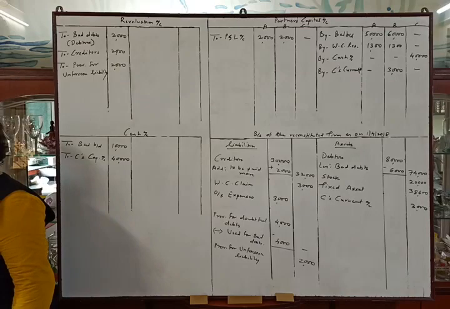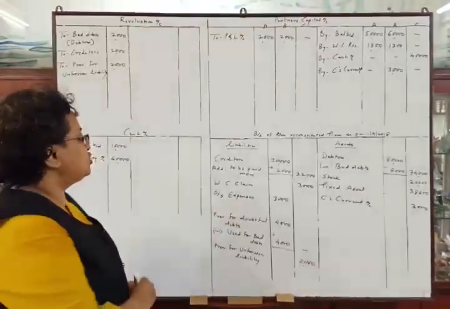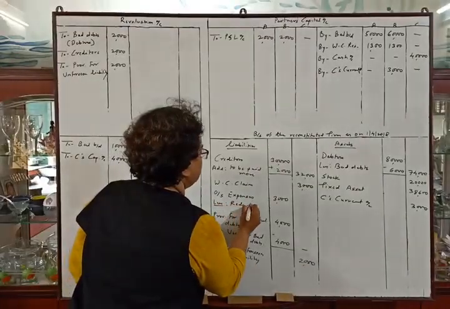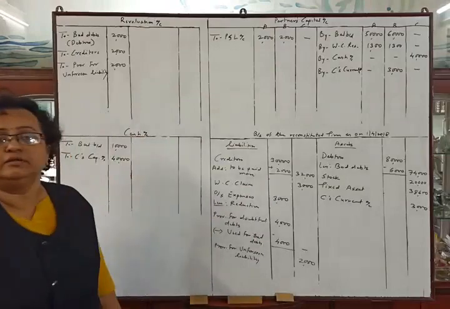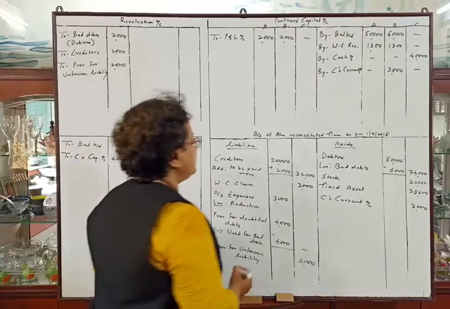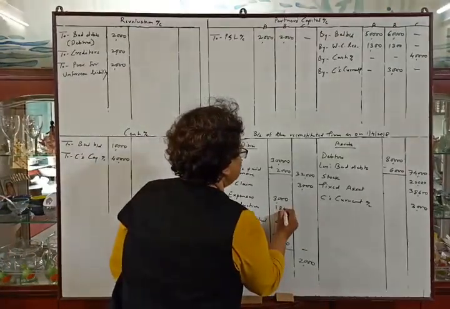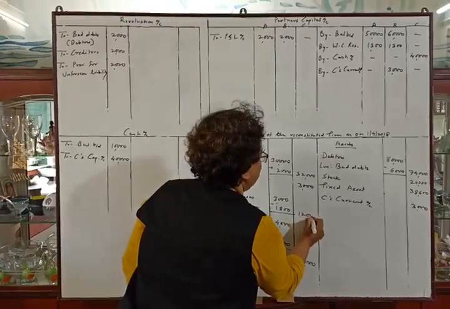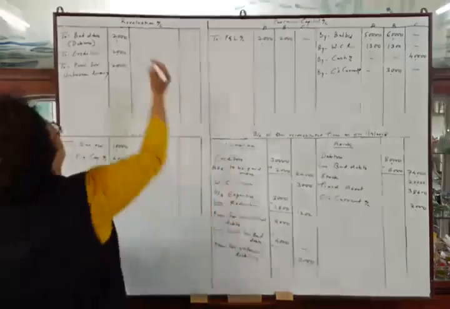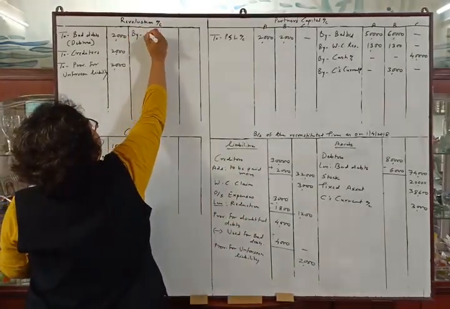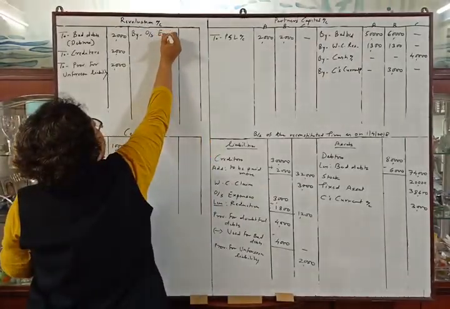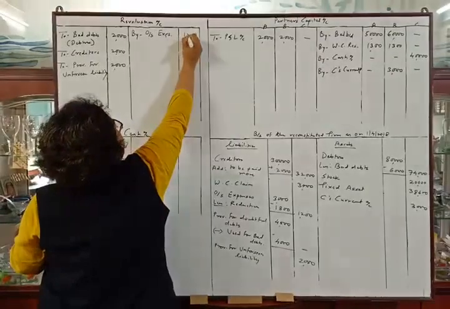Okay. Now the next adjustment: they told us that outstanding expenses are to be brought down to rupees 1,200. So there is a reduction. They told us to make the outstanding expenses rupees 1,200, so we have to reduce by 1,800. Then the outer column amount will be 1,200. Reduction in outstanding expenses is a profit. So on the credit side of the revaluation account, by outstanding expenses, the amount is 1,800.